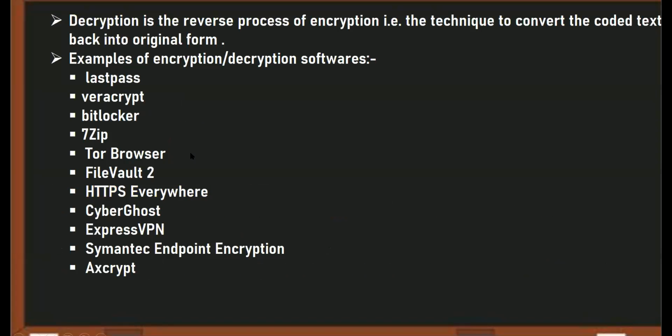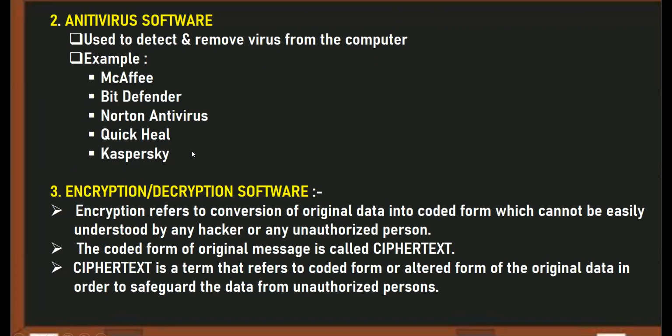So let us move to the third type of utility software, encryption and decryption software. Beta, with a simple example, I will tell you the meaning of encryption. Suppose you want to send a secret message to one of your friends, and you don't want any third person to see that message.